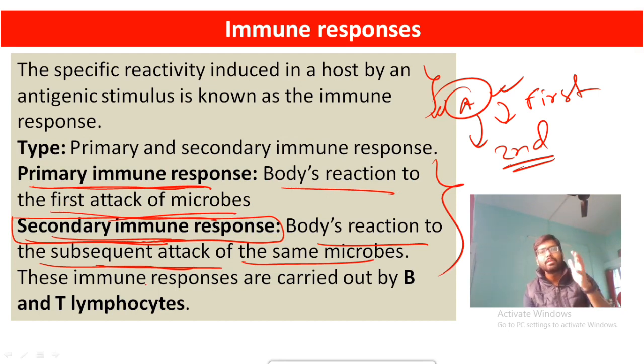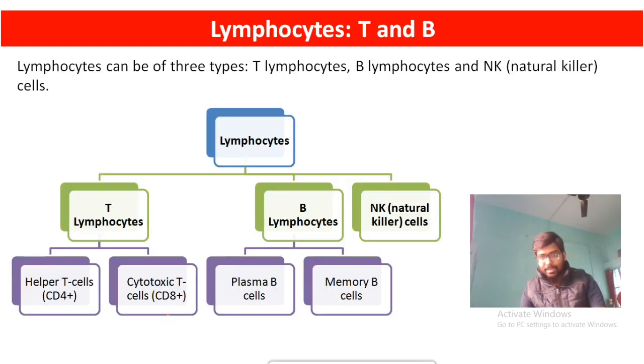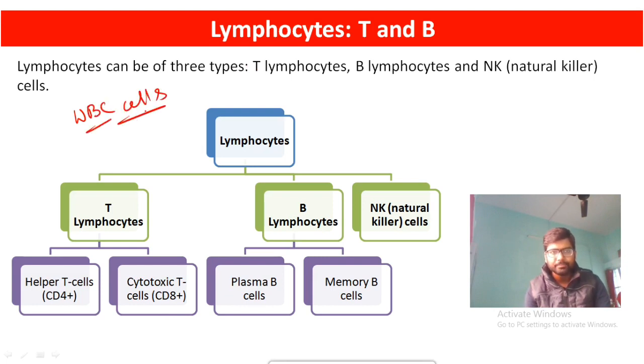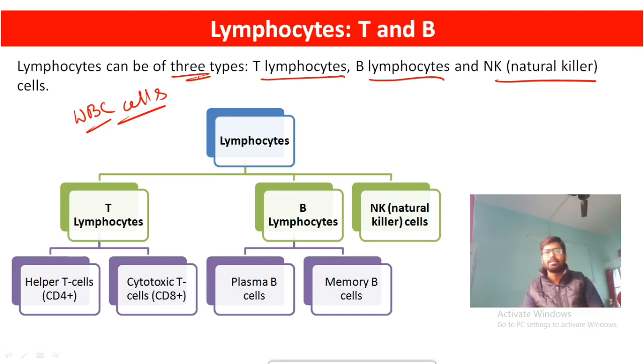All these immune responses are carried out by your B lymphocyte and T lymphocyte. So let's understand what the B lymphocytes and T lymphocytes are, their roles, their functions, and their classifications. That is very, very important. Lymphocytes are specialized WBC cells. They can be classified into two categories, one is T lymphocyte and another is B lymphocyte, and again one class is there, that is your NK cell or natural killer cells. So they can be classified in three types: T lymphocytes, B lymphocytes, and natural killer cells.